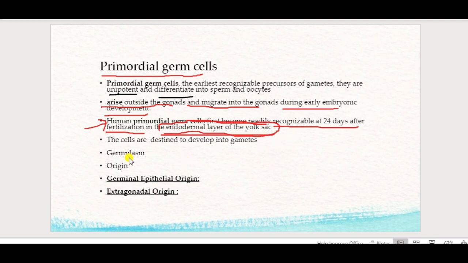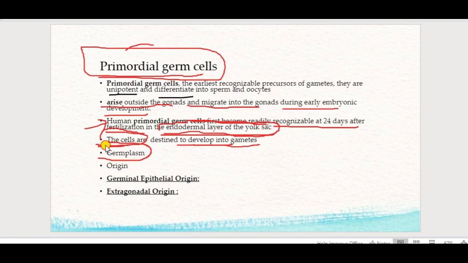The cells which are destined to develop into gametes are called primordial germ cells, and these cells and gametes constitute the germplasm. So there are two origin theories about primordial germ cells.